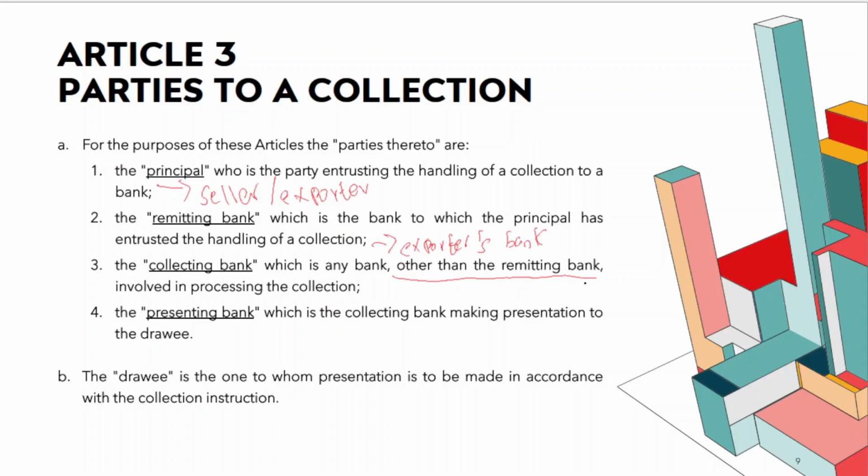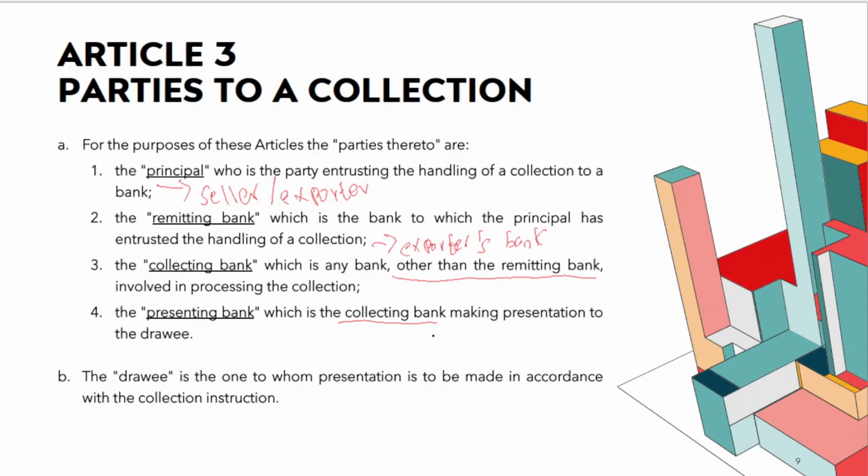We also have a bank called the presenting bank. Now, this presenting bank is one of the collecting banks which is making the presentation to the drawee. Now, I told you there can be one or more collecting banks in the process. So, the final collecting bank who will be receiving these documents, and now instead of passing it to another bank, is presenting it or making the presentation to the drawee, the final receiving party, then that particular collecting bank is termed as the presenting bank.